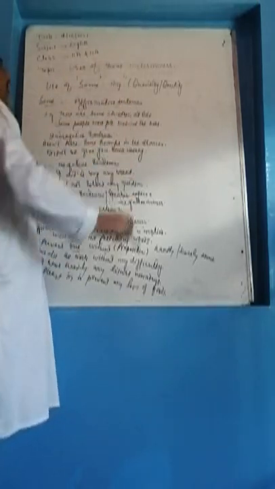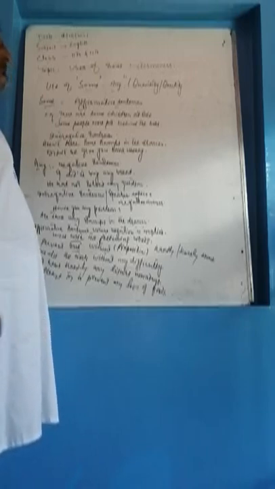So we have already read that determiners are words used just before nouns. So, use of some in affirmative sentences. Where we use some, it is a determiner.